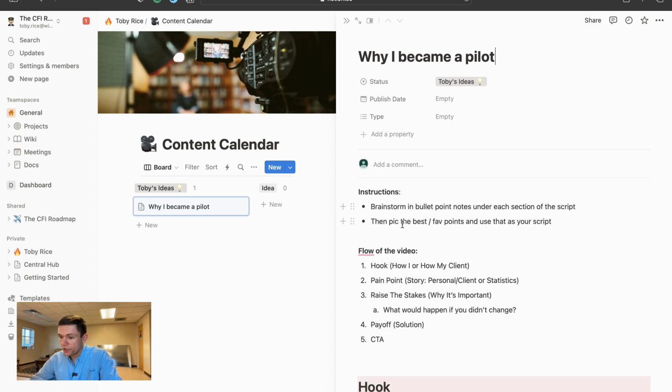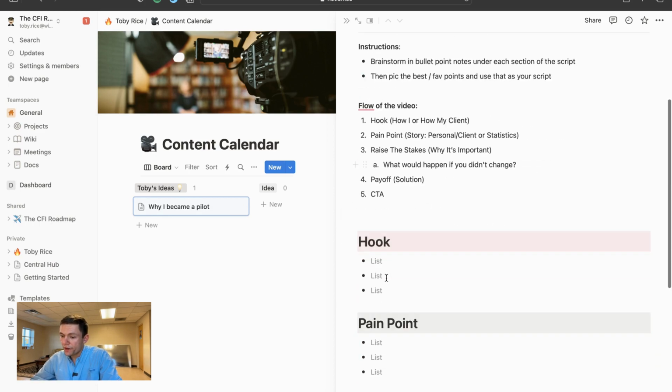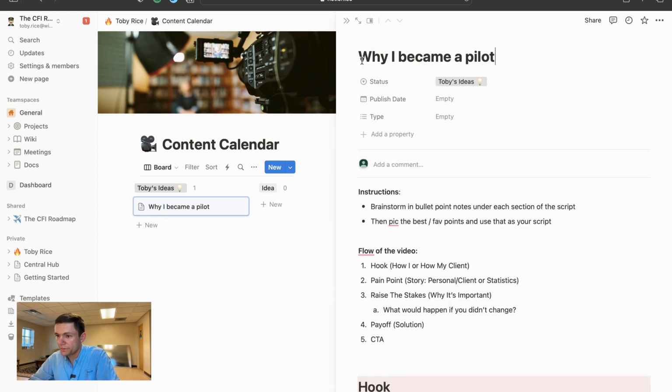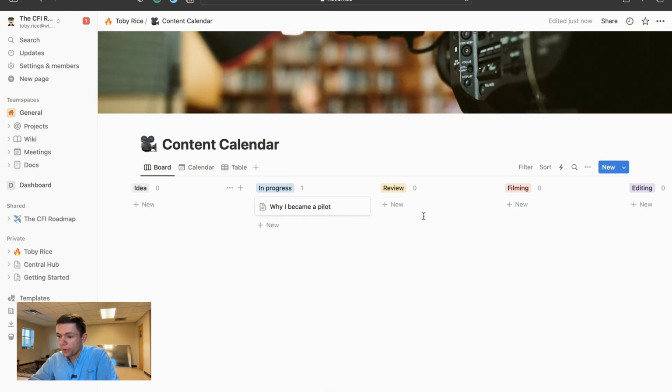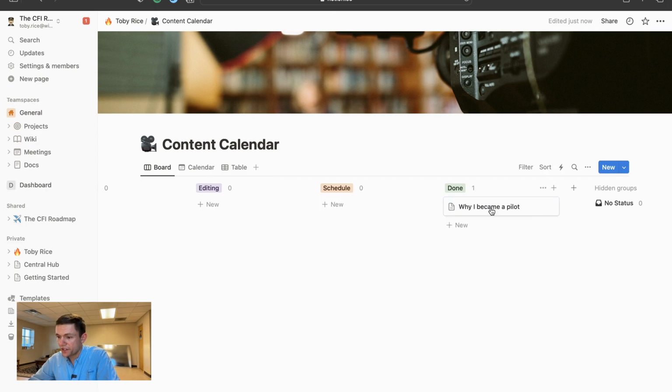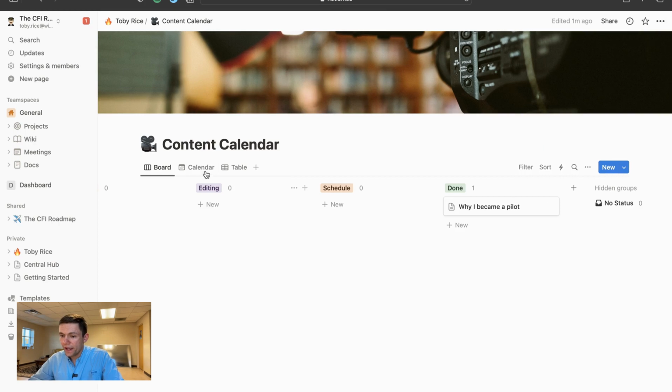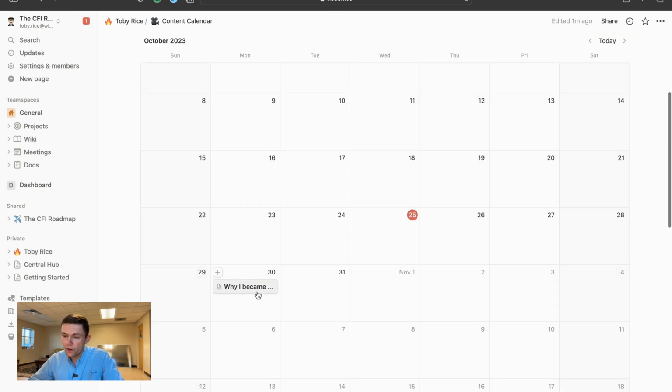It gives instructions on how to make the video, the flow of the video, and then areas where you can bullet point out your ideas for your script, which allows you to have all your thoughts written down so that you can film without having to fumble for your scripts. You can drag those across different points all the way until they get to the done section. You can even click on it and put down a publish date, where then if you go back to the calendar, it shows you that video on that date to help you keep track of all your video projects.